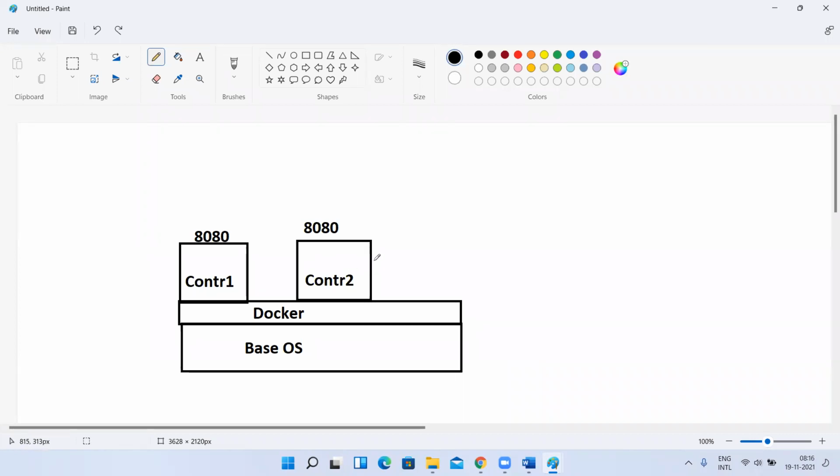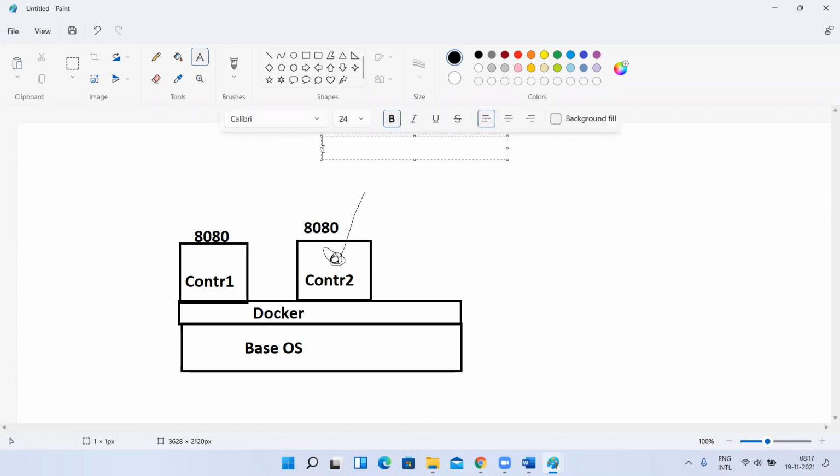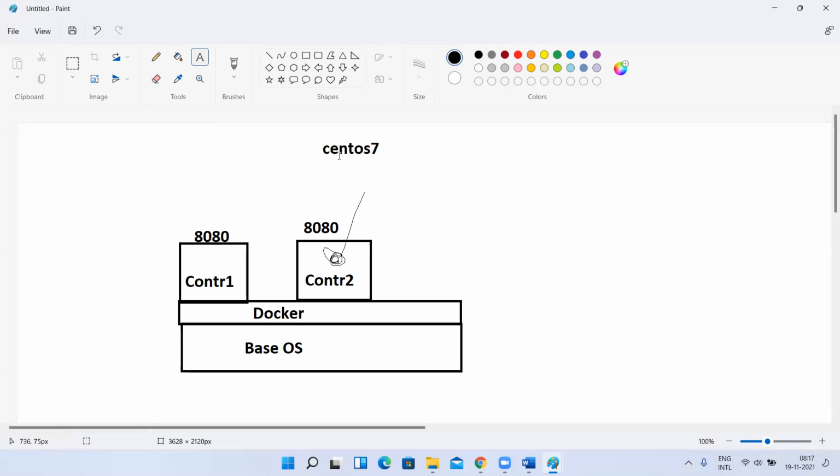I have this container. For example, it is a CentOS container, right? I created a CentOS container. Using the docker attach command, I went inside the container. I created 2 files, right? This container has been created with the CentOS 7 image. There is an image available with CentOS 7. Using that, I created a container. Inside that container, I created a few files and folders.